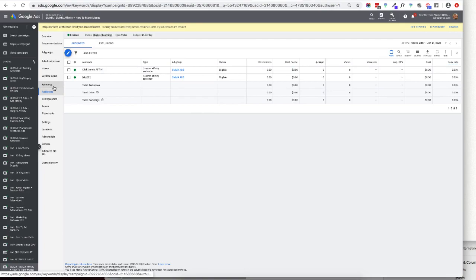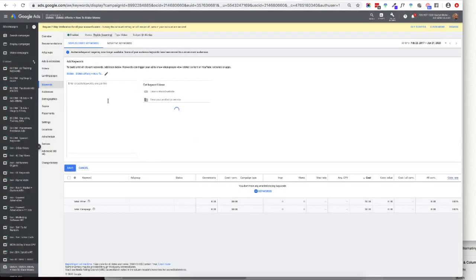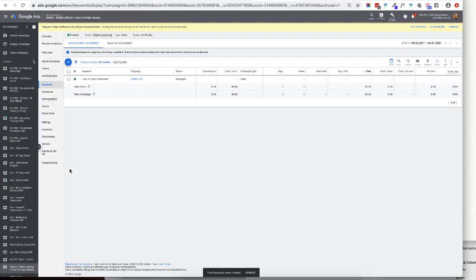So then what I'm going to do is I'm going to layer it with the keyword how to start a business. And that's it. I would just start right there. Okay. In this example, I'm going to use another example right here: how to make money online. And that's it. That's what I'm going to do.